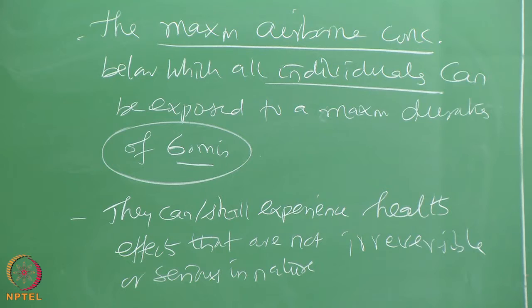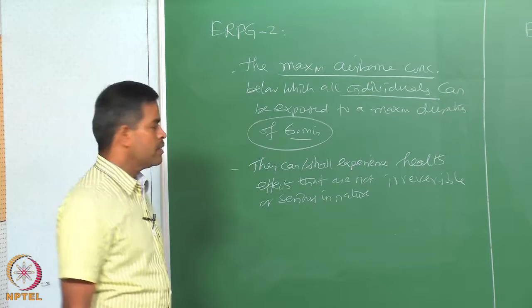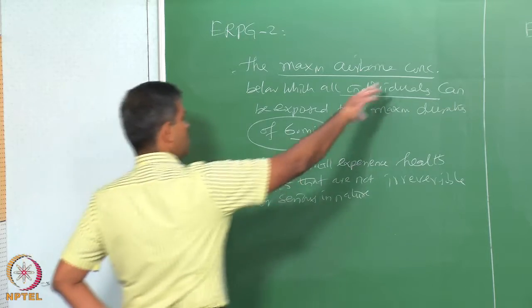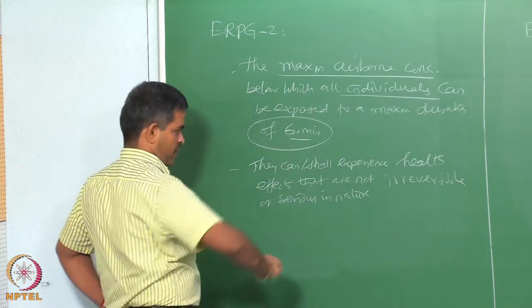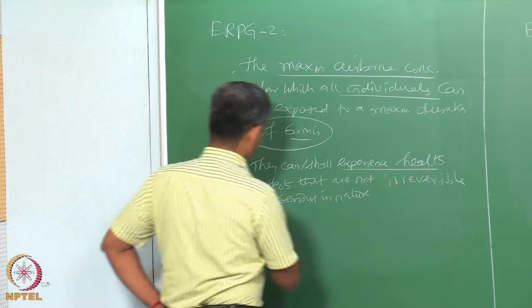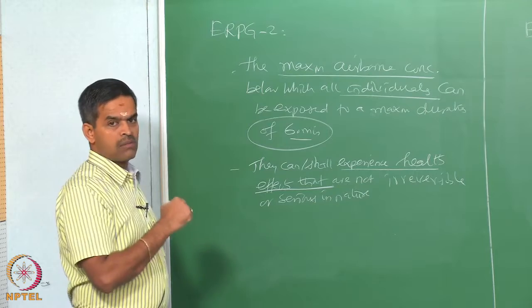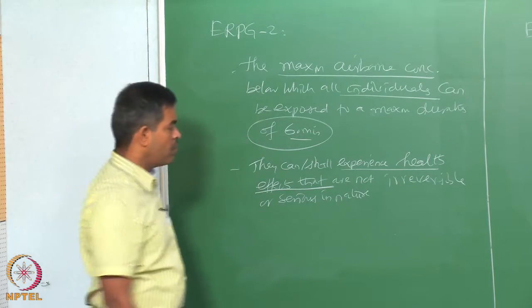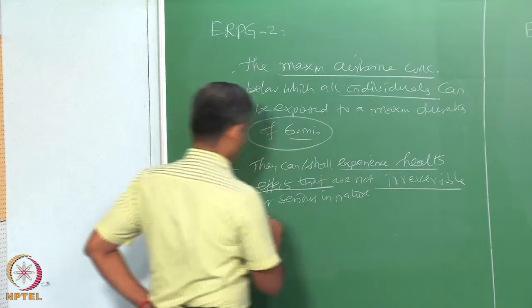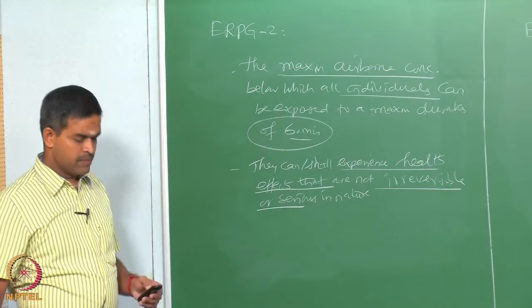Unlike in ERPG level 1, they should not be exposed to odor. In this case, this concentration will cause health effects on people, but those health effects will not be irreversible or very serious.